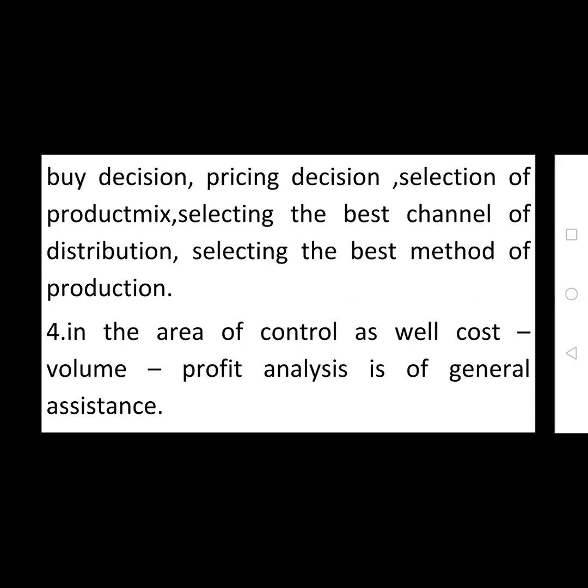The next decision area of a cost, volume, profit analysis is the make or buy decision. Make means manufacturing, buy means purchasing. The company has two options for producing the output. The first option is to purchase the raw material from outside, and the second option is to manufacture the raw material by itself, in the company. So these are the two options for a company.